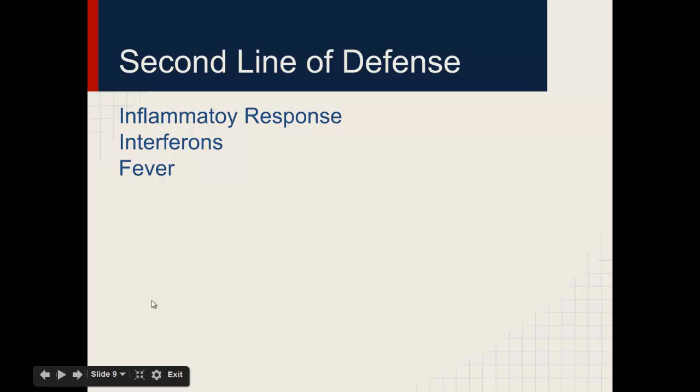Now, let's say our first line of defense was not successful and a pathogen was able to enter our bloodstream. So we have 3 different types of responses in our second line of defense. There are the inflammatory response, interferons, and fever.